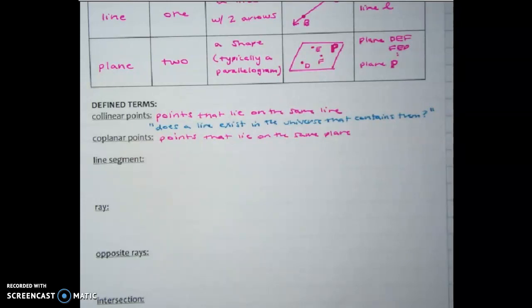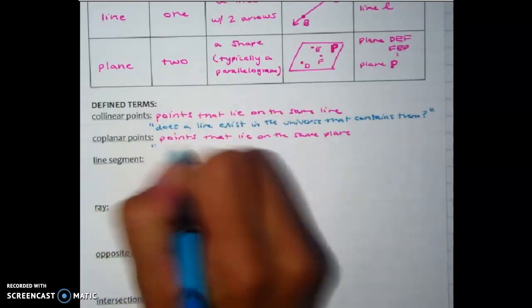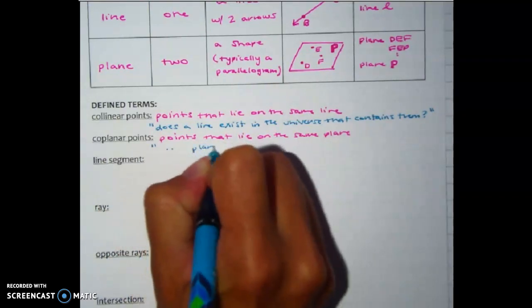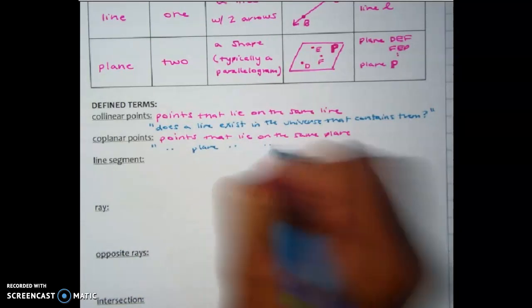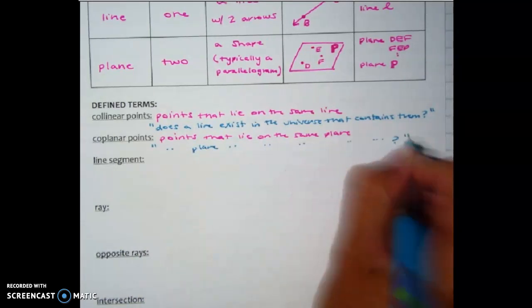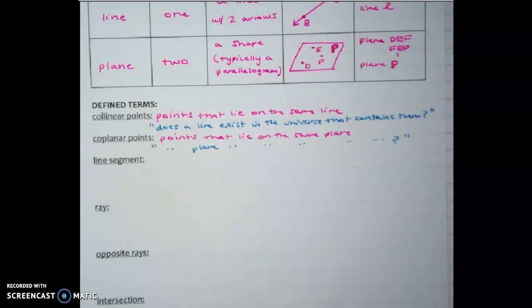Okay, so I don't think I'm going to write the whole phrase, but I'm going to do quotes, does a plane exist in the universe that contains them? Okay, so same question, just exchange the word line with plane. Okay, and those questions are actually super complicated, so we'll be talking about those a lot this chapter.